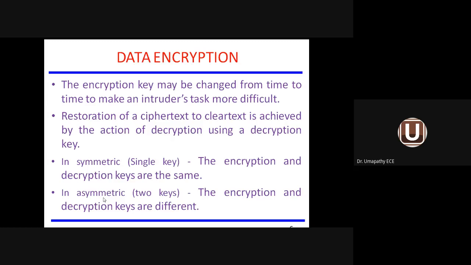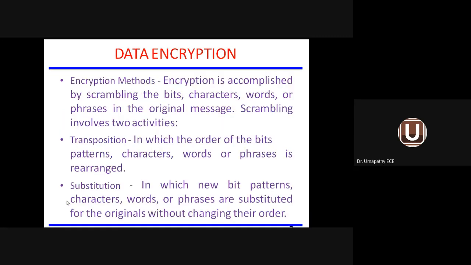What is asymmetric? A pair of keys will be used. The key will not be common. So one key for the sender, another key for the receiver. Keys will be totally different. In such a case, it is called asymmetric key cryptography or AKC. It is also called public key cryptography. Another name for asymmetric key cryptography is nothing but public key cryptography. So what are the encryption methods? What are the techniques used under encryption?